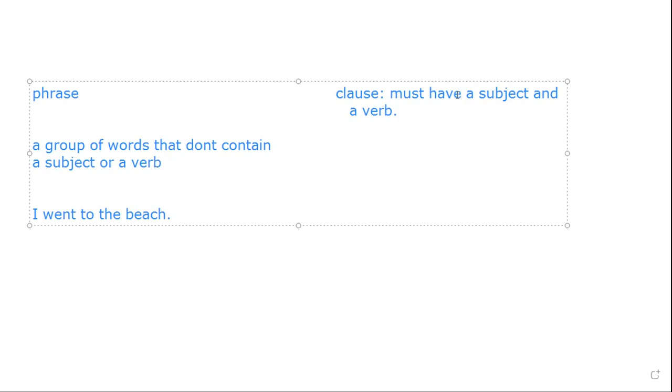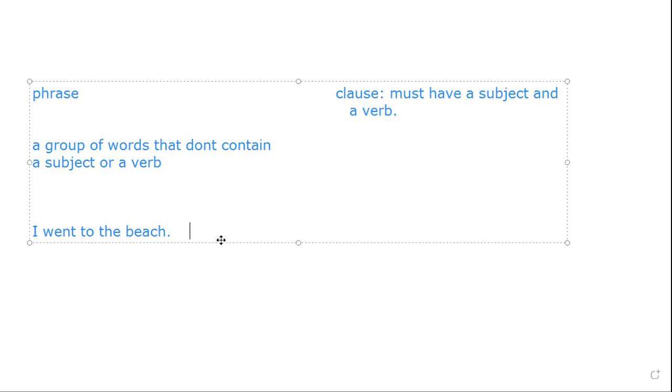A clause must have a subject and a verb. In the following group of words that I just wrote, would you say that it's a phrase or a clause, and explain your answer? It's a clause because it has a subject and a verb. The subject in the sentence is I, and the verb in the sentence is went. Good job. So here I would identify this group of words as a clause, because again it has a subject of I and it also has a verb of went. Good job.